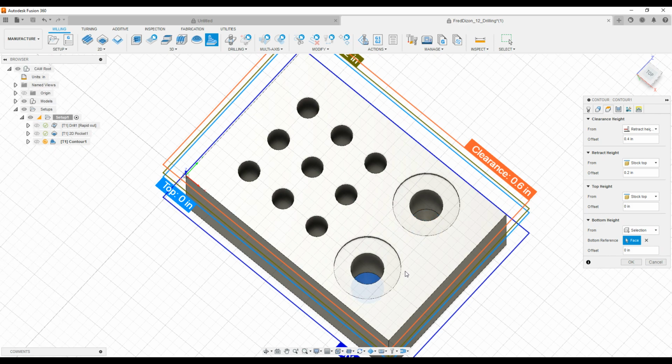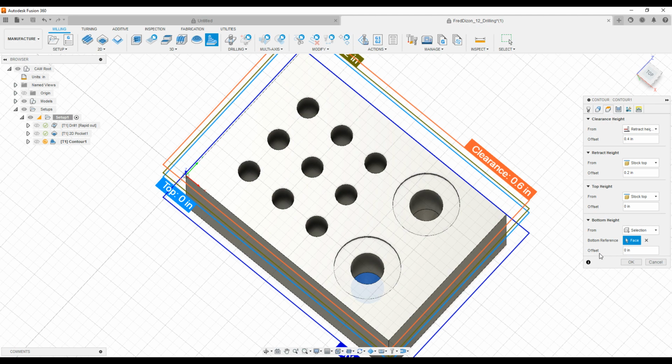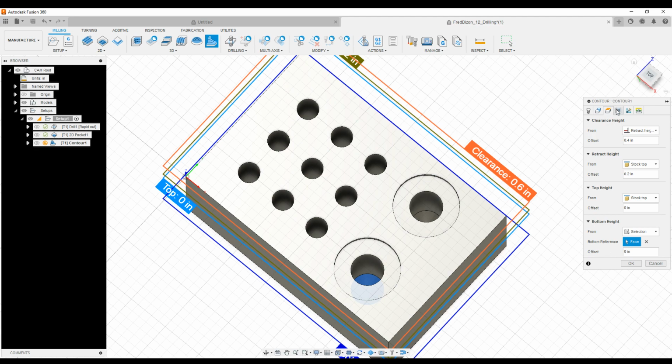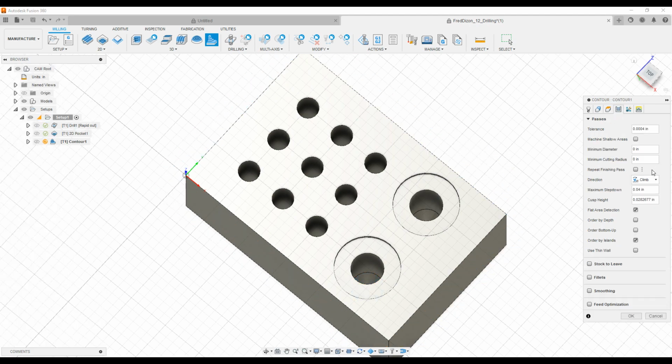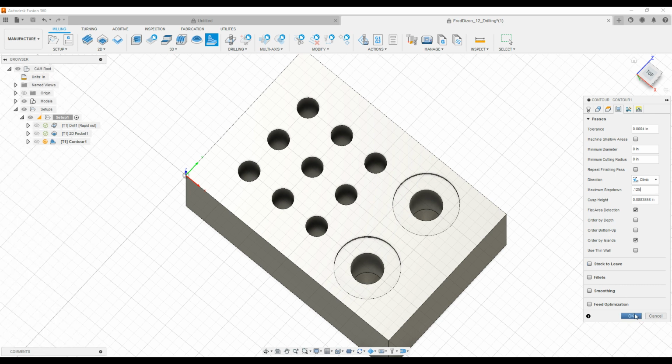Okay. So that's why it's important to double check, make sure everything has the right setting. Okay. Maximum step down, 0.125. No stock to leave. And then we click OK.